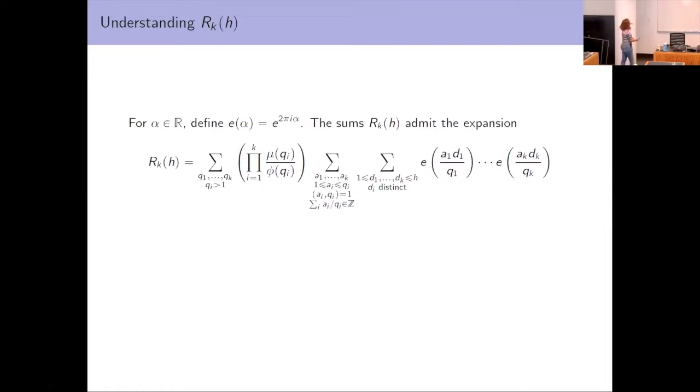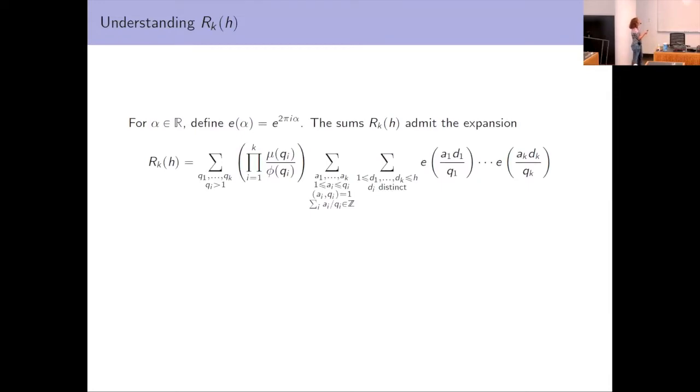So we're going to use the notation that E of alpha is e to the 2 pi i alpha, and the sums R_k of H admit the expansion that R_k of H is a sum over Q1 through Qk, which again, I was talking about fractions earlier. We want to think of these as denominators, Q1 through Qk. And then we have this weight factor, which is a product: for each i, we get the Mobius function at Qi divided by Euler's totient function.